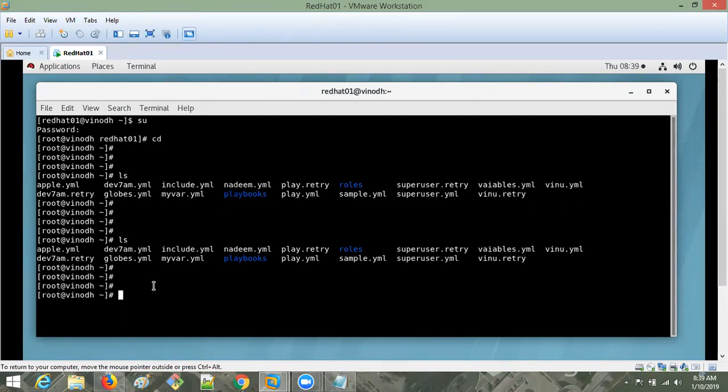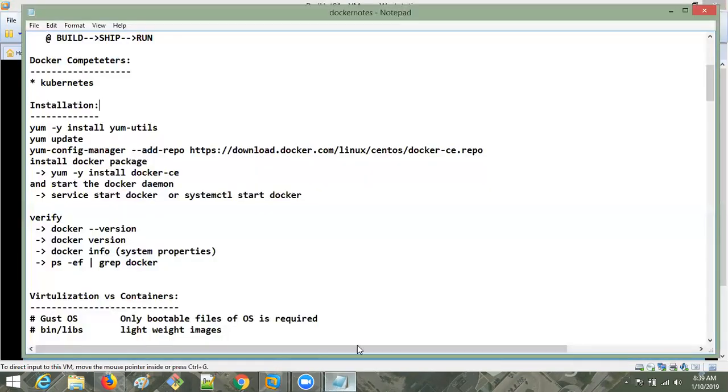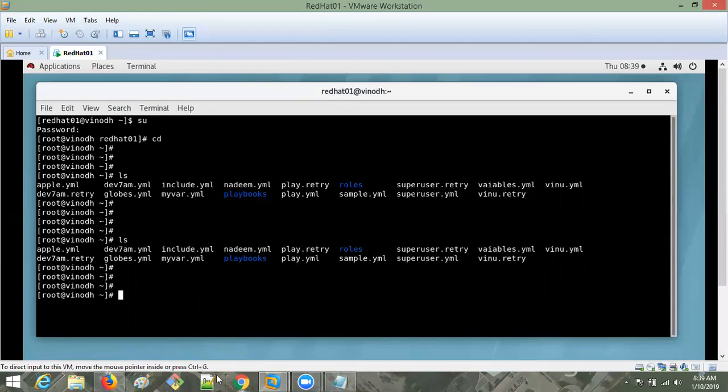Yum configuration you have to do, that is mandatory, guys. It is an easy process to install any package in Linux operating systems. Through yum only we are going to install. It is very easy. First we need to go with this command. Before that, let me go with the yum update also. You can update your system also. Yum update.